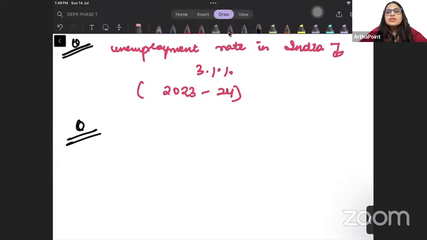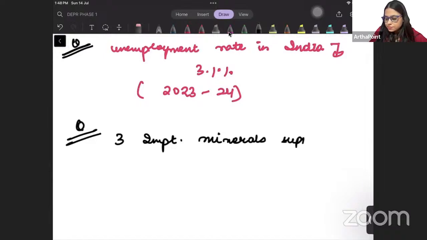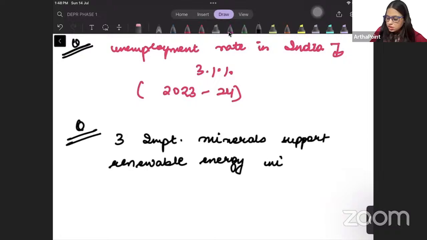So actually, the RBI in its report has mentioned 3 important minerals which support the renewable energy initiative. So please write down 3 important minerals which support renewable energy initiative.